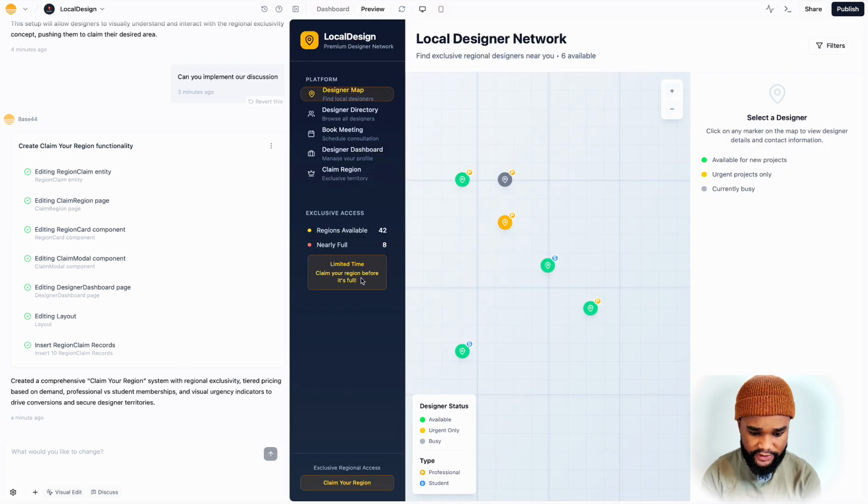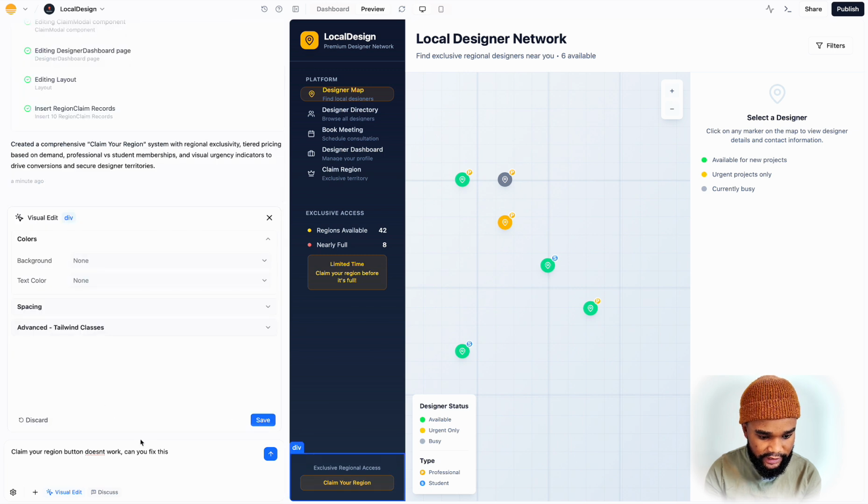Yeah, nice, reloading. Let's see now, claim your region. Right, as you can see, that doesn't work at the moment. So what I'm just going to say, okay, claim your region button doesn't work. Can you fix this? You know what I would do? Just to narrow it down, I'm just going to do this bit here. Going to select that.